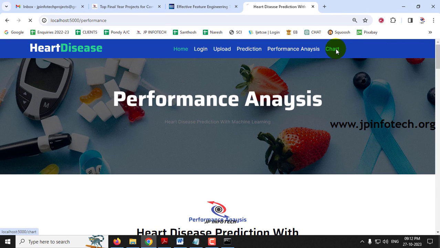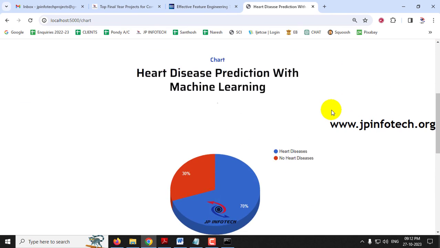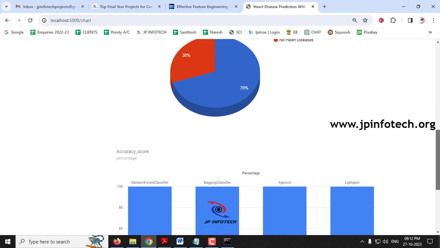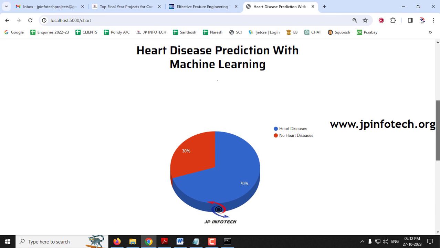And finally comes the chart part. Just click this chart menu, and kindly note that this is a static chart because we have not used any database in the project, as intimated earlier. This chart is depicted from the dataset that we have used. In the dataset, we have 70% with the heart disease value and 30% with no heart disease value. That is labeled here manually and plotted, so that is the reason I said this is a static chart.